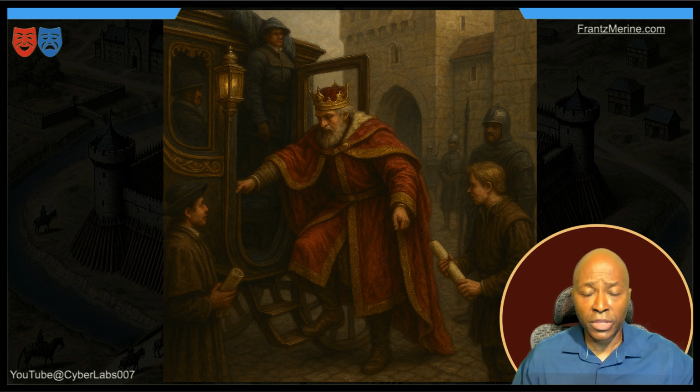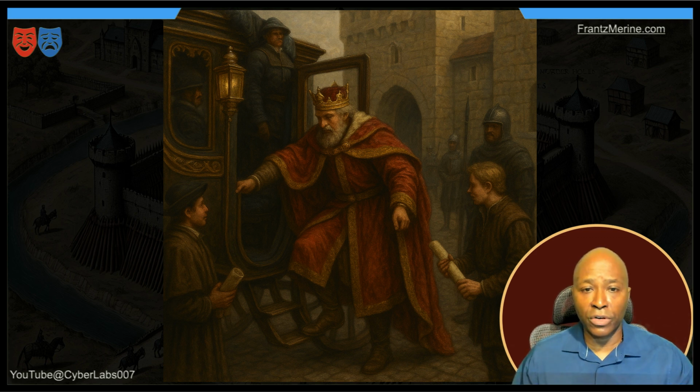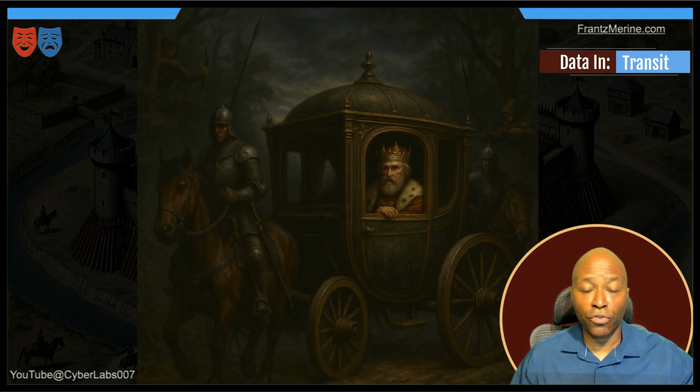So now we have the king's procession. We saw the king at rest in his chamber. That was data at rest. We saw the king in the war room. This is data in use. Now the king must leave the safety of the inner walls. The trumpets sound, the gates rise, the king is on the move. Now, as the king moves from Castle East to Castle West, traveling to another stronghold to deliver critical orders, this is our final state, data in transit, when information is being transmitted across the network from one system to another.